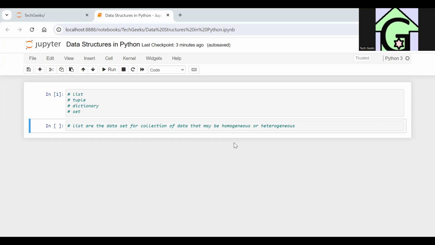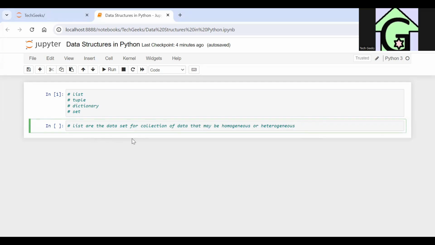Likewise, in Python also we have some data structures, which are listed here: list, tuple, dictionary, and set. We will be going through them one by one along with examples and what operations can be applied on them. First of all, we will be going through lists. That is a very important data structure, and you will be seeing it throughout your Python journey and in fact in your AI and modeling also.